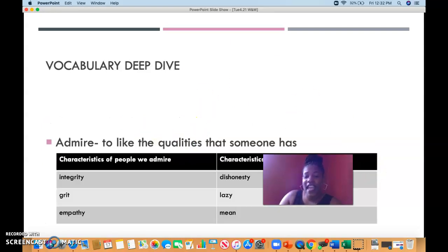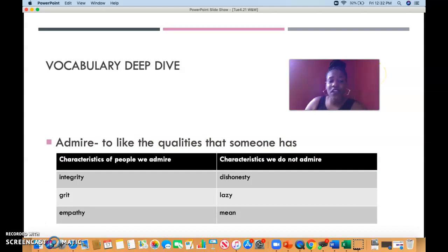All right, and as we wrap up today's lesson, we are going to do a look at our vocabulary deep dive. And your vocabulary word for today is admire, to like the qualities that someone has. So, what I have here is a chart. This chart says characteristics of people we admire. We admire or we like qualities about a person, like when they use integrity, when they use their grit, and when they have empathy for other people.